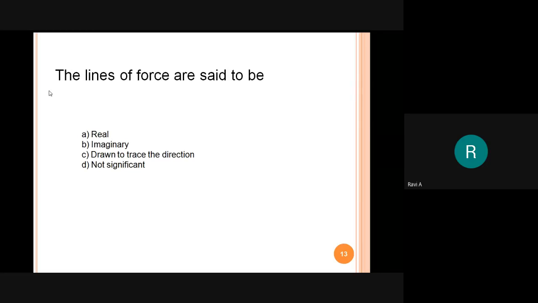Line of force is said to be real one or imaginary one, drawn to trace the direction, not significance. Bharat, option C. Okay, right. So here the option C is correct because when we have two charges, we have Coulomb's law. When we have two charges, there is a force in between these two charges. That force we will represent as a line with the direction.